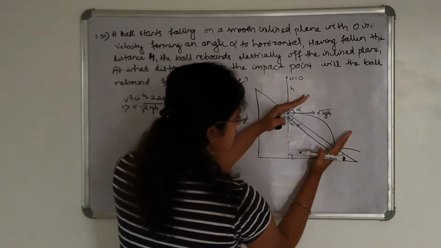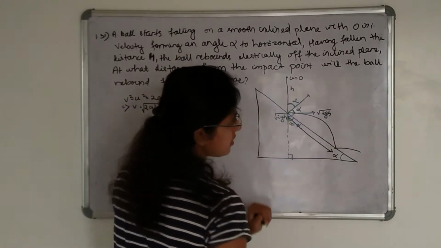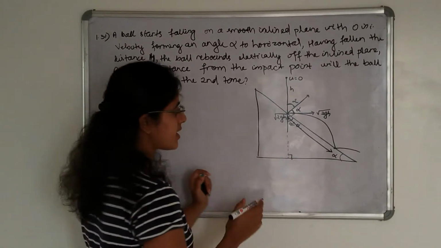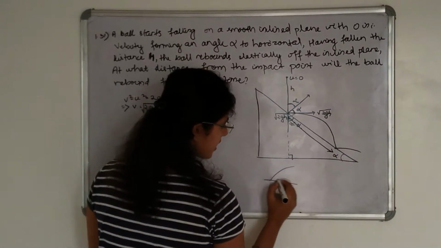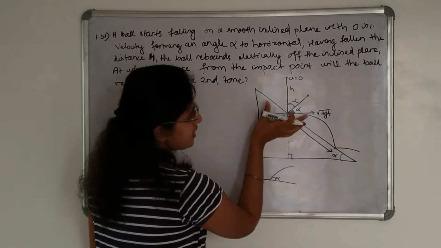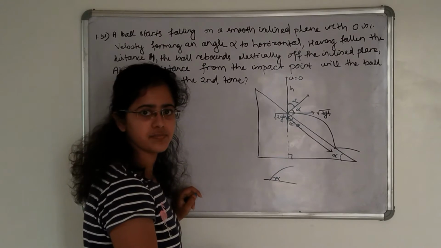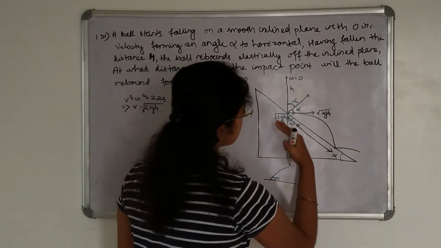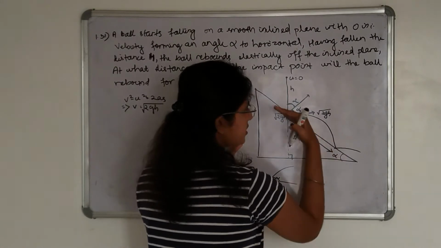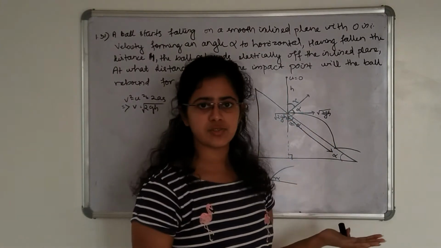So if we consider only this part of the question, you can see that this is projectile motion. The only difference is that the projectile is making an angle alpha to the horizontal, and in this case it is happening on the inclined plane. So if we consider this line as horizontal, then it will be the same as projectile motion.